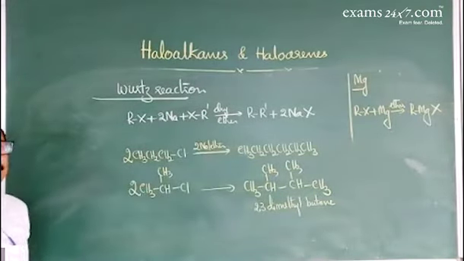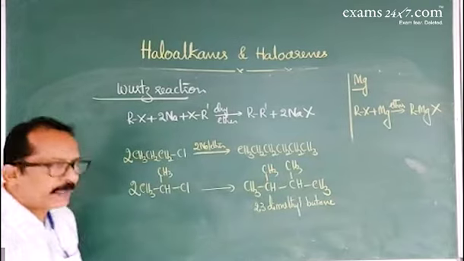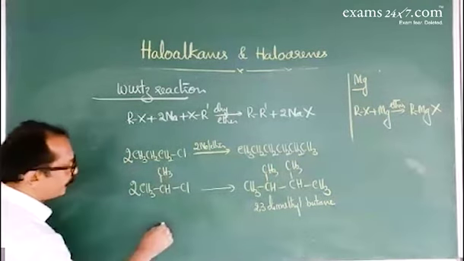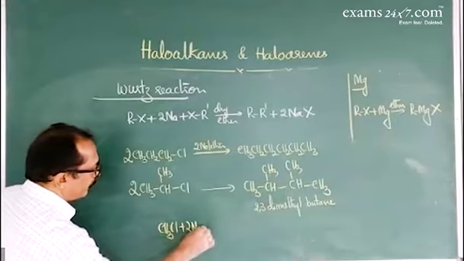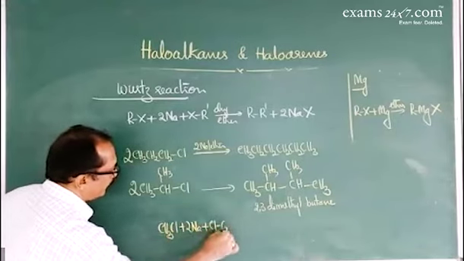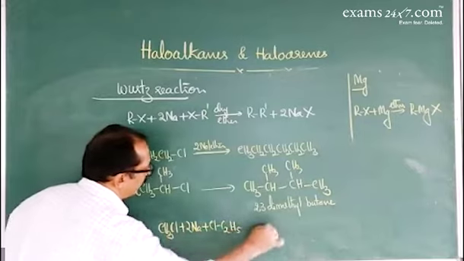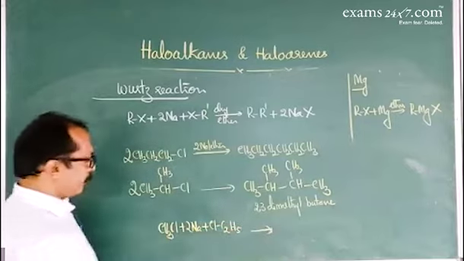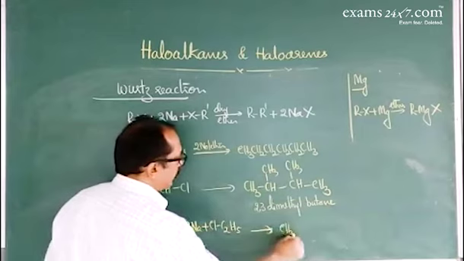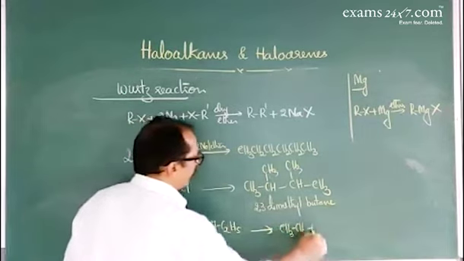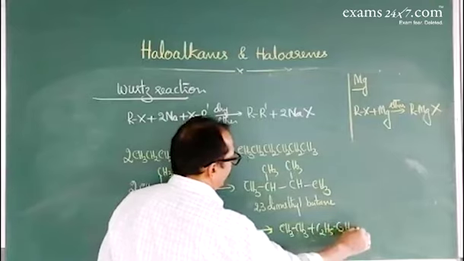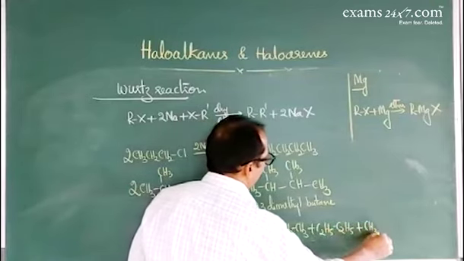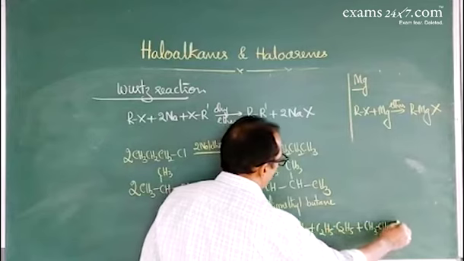If we take two different haloalkanes, that gives a mixture of three products. Methyl chloride reacts with ethyl chloride with metallic sodium in the presence of dry ether. That gives three products. One is ethane, the other is butane, the other is propane, with CH3 and ethyl group.